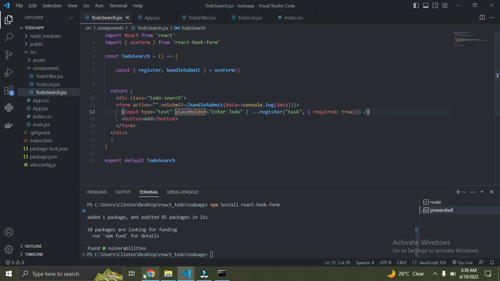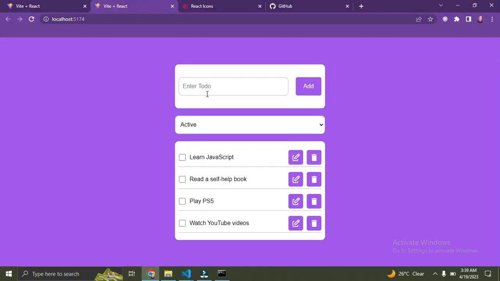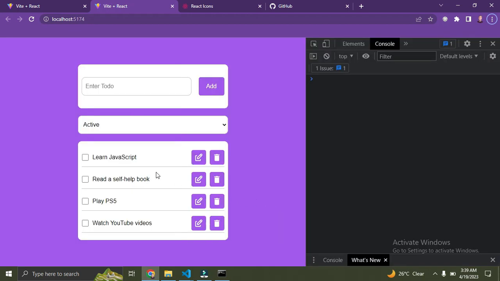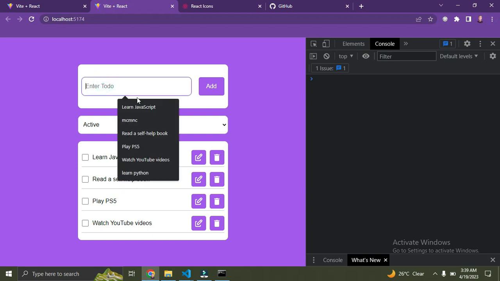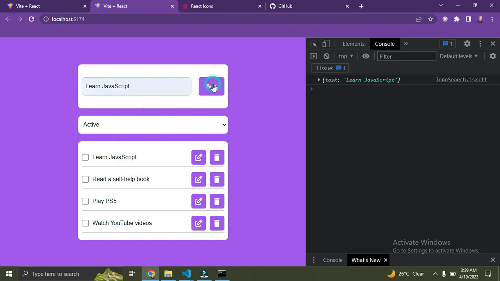To the browser now. Okay, now just enter it. Let's open our console with F12. So our console is open. Put in a value here, just type learn JavaScript and click on add. Right now you can see we have the value for this field. The property name is called task, and the value is learn JavaScript, which is the value in the input field.